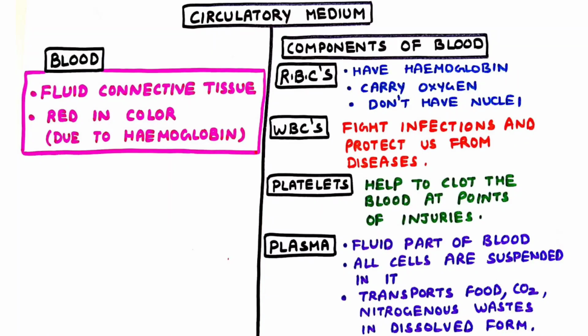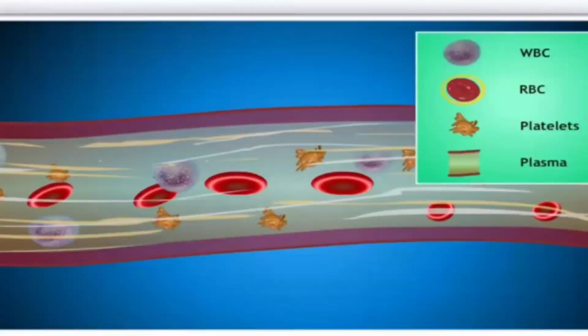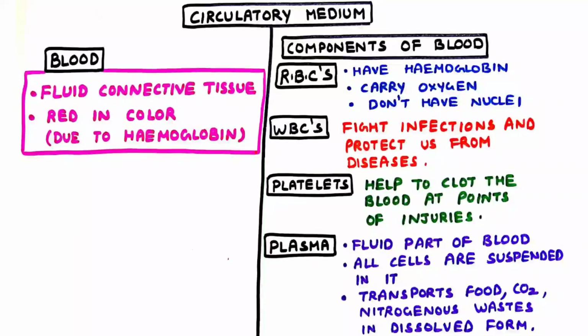1. Circulatory medium. Blood. Blood is a fluid connective tissue. It is red in color due to the presence of hemoglobin. The components of blood: RBCs, WBCs, platelets and plasma. Now let's study them in detail.